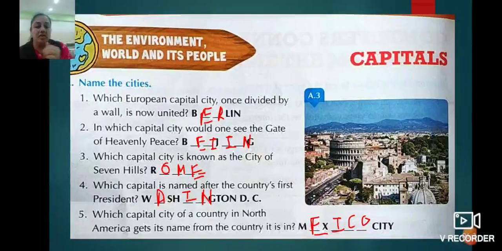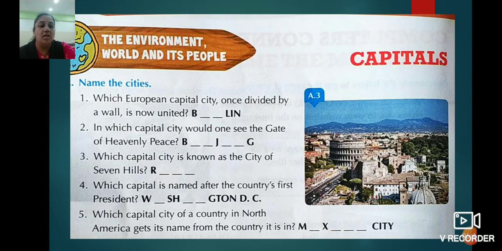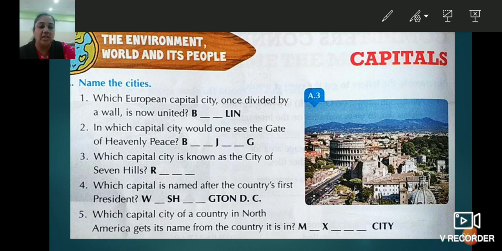Yes, children, write down the answers. Have you completed? Shall I erase this? Yes. Now we'll move on to the next question.